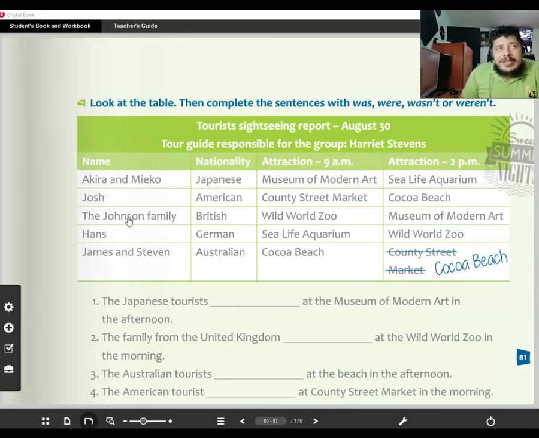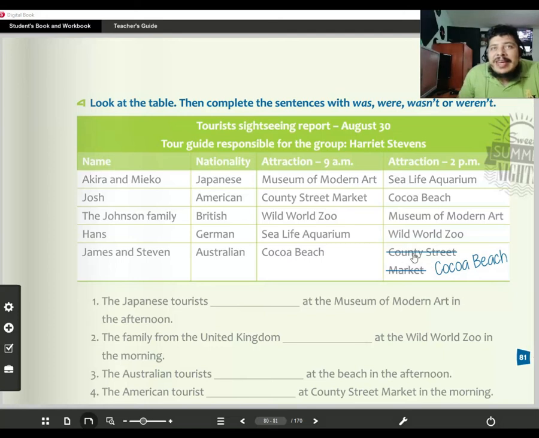In the morning, the Johnson family were at the Wild World Zoo. Okay, and in the afternoon they went to the Museum of Modern Art. Hans was at the Sea Life Aquarium at 9 a.m. and at 2 p.m. he was visiting Wild World Zoo. And finally, James and Stephen, they were at Cocoa Beach. Well, from the morning until the afternoon, right?